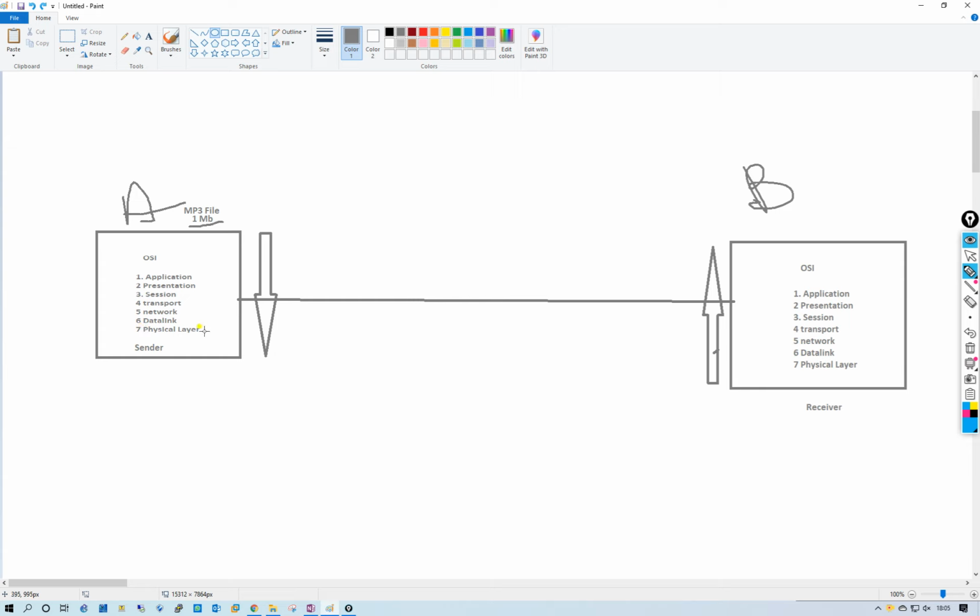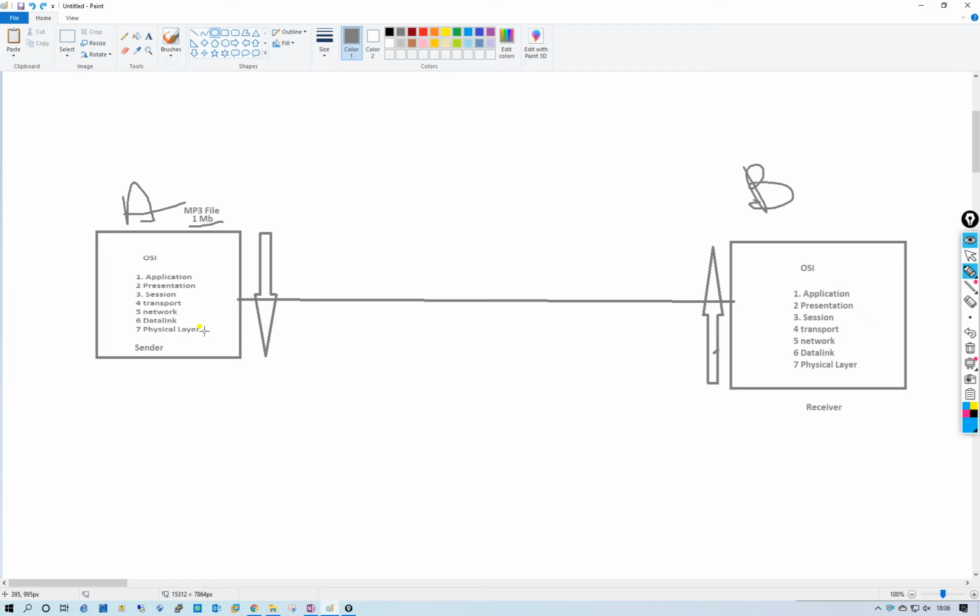Then the physical layer will convert data to an electrical format. It will convert it for the media, which may be optical or electrical, two types of media. It will convert data to the binary format.